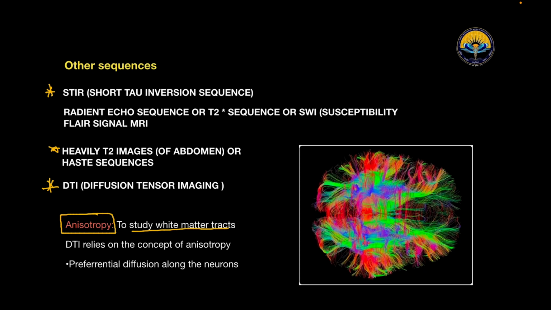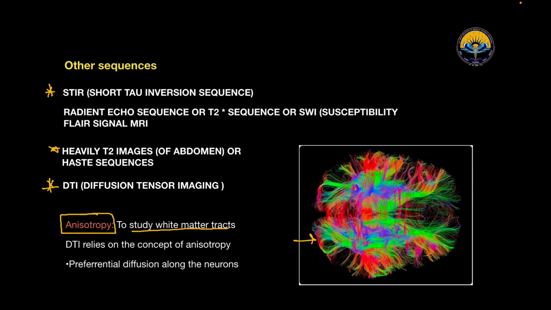It is the preferential diffusion along the neurons, and look over here how it looks. So that is diffusion tensor imaging. These are some sequences which are useful for UG, and there are many other sequences that we will learn in our next videos.